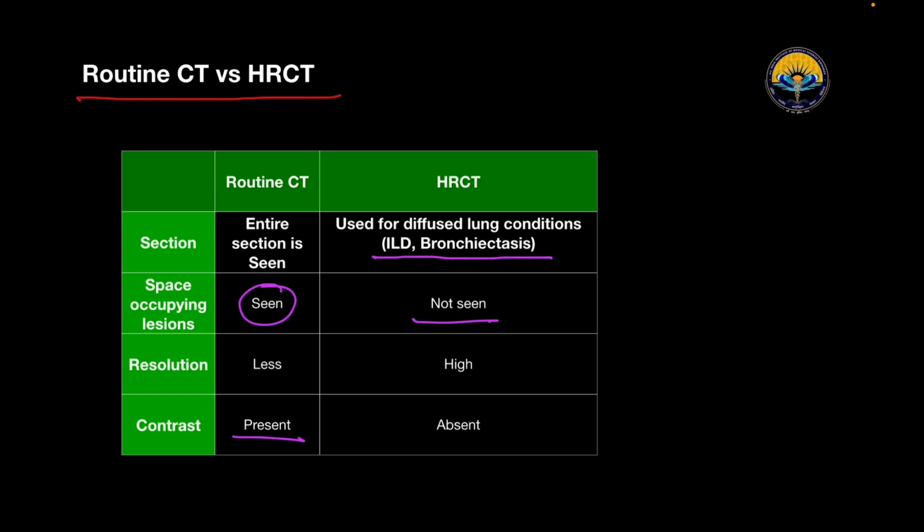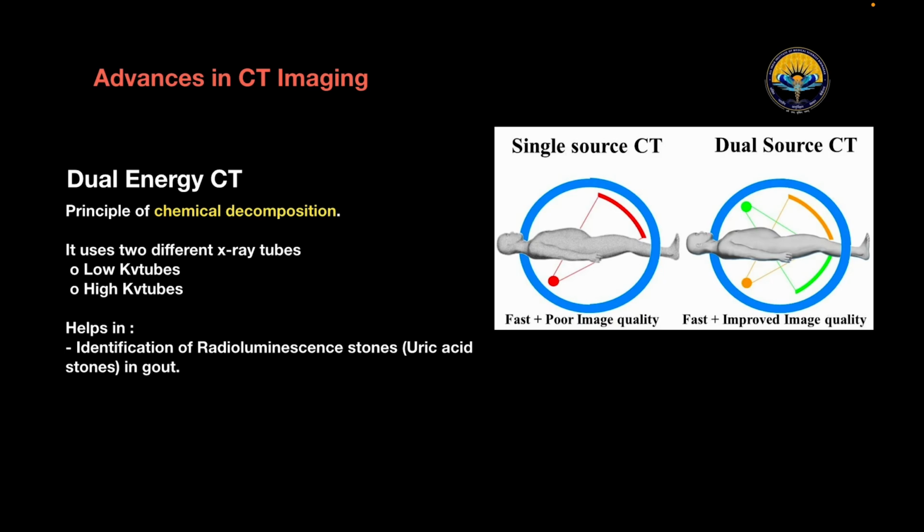Now, what are the advances in CT imaging? So, let's look over here. Here we have the single source CT and here we have the dual source CT. In single source CT, we have fast but poor imaging quality, while in dual source CT, we have fast but improved image quality.